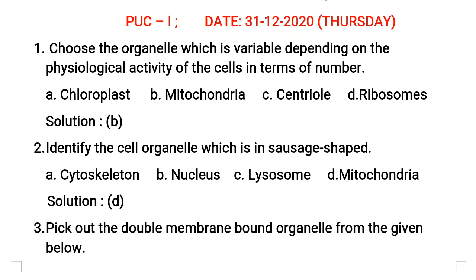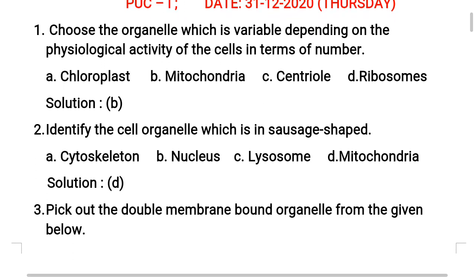First question: choose the organelle which is variable in number depending on the physiological activity of the cells. Let's see the options. Option A, chloroplast; B, mitochondria; C, centriole; D, ribosomes. So the correct answer for this question is mitochondria.